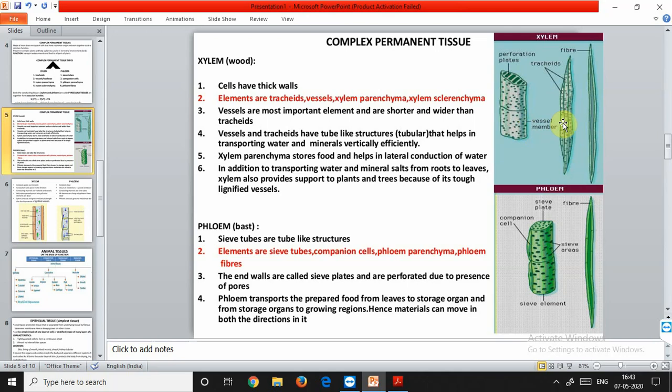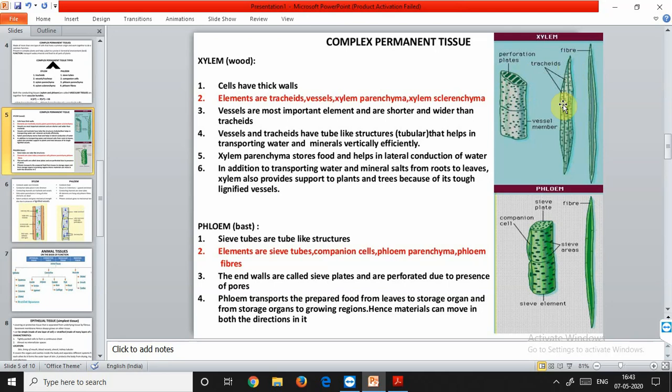So now the tracheids are elongated. These are elongated, these are not elongated. It means these are longer longitudinally as compared to the vessels. They have tapering ends. The tapering ends means the ends are not very much pointed. They also conduct water. Since tracheids do not have open ends like the vessels, the water has to pass from cell to cell through pits. The pits are present in the tracheids because they do not have an opening like in the case of vessels. Therefore, they have some pits through which the water is transferred.